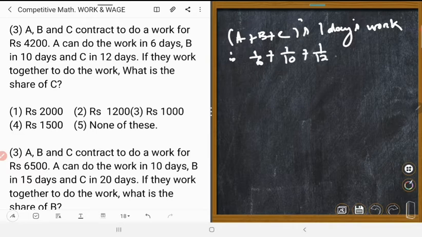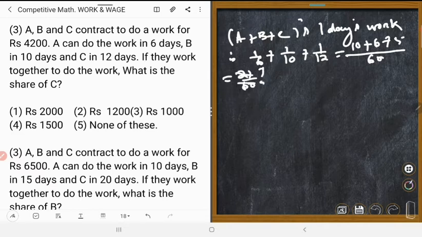Could you understand it? LCM is 60, you know? 60 divided by 6 is 10, plus 60 divided by 10 is 6, plus 60 divided by 12 is 5. That is 21 upon 60, so 3 times 7 upon 3 times 20. That is 7 upon 20.